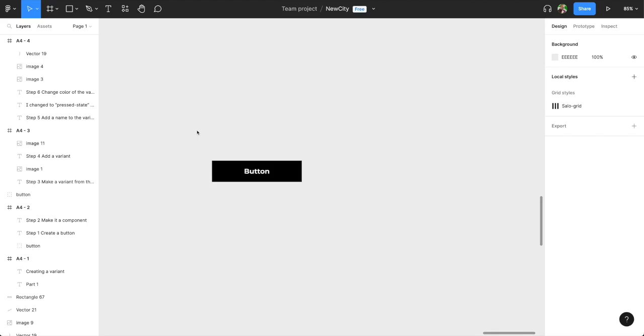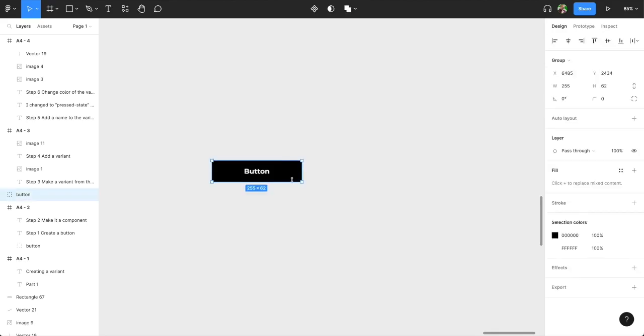So let's create a button that has a state that's pressed, also called active. So you create a button. This is a shape and then text. You select it, create a component.